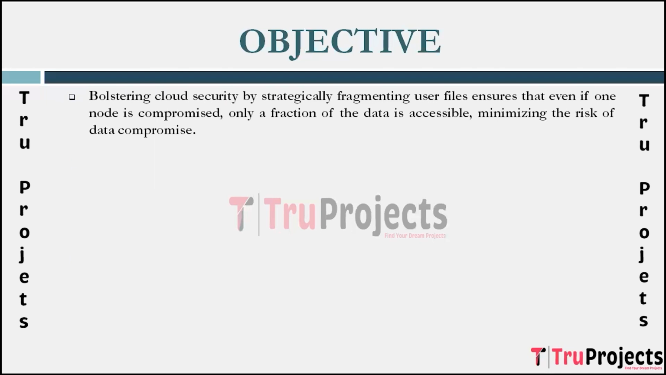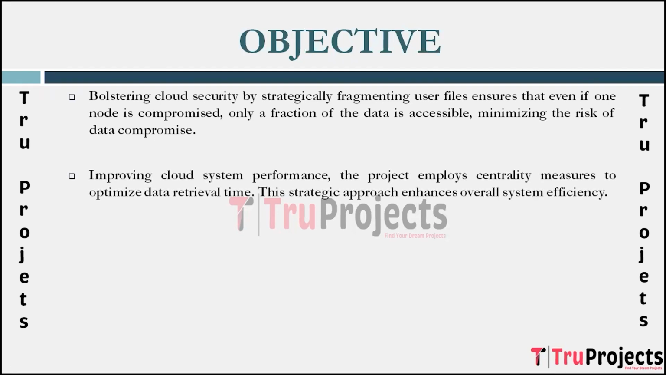Objective of the project. The primary objective is to bolster security in cloud computing by strategically fragmenting user files. This minimizes the risk of data compromise, ensuring that even if one node is compromised, only a fraction of data is accessible. The project aims to enhance data retrieval time within cloud systems by employing centrality measures. The methodology seeks to optimize the access time for improved overall system performance.